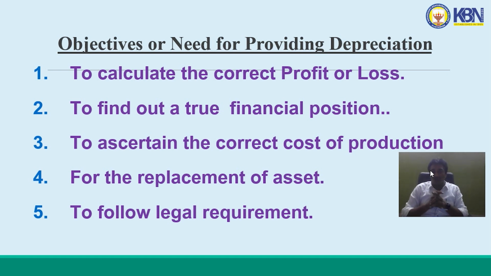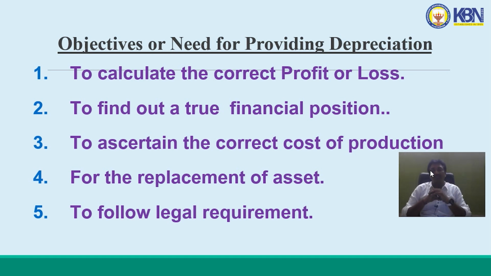Number 2, the second objective, to find out true financial position. As we know, balance sheet reflects the financial position of the business entity. In that balance sheet we have fixed assets. Those fixed assets should be disclosed at their book value of the asset after deducting depreciation only. And third objective is to find out correct cost of the production. While we are using fixed assets in cost of production, the portion of the asset which is used to make that product should be added to the cost of the product.